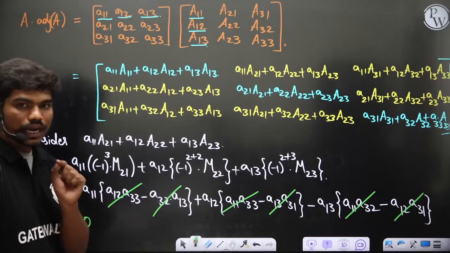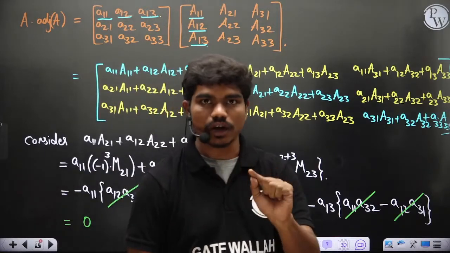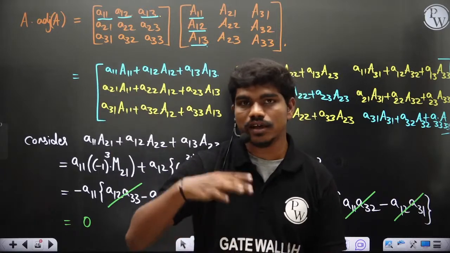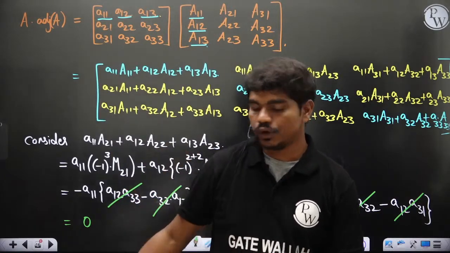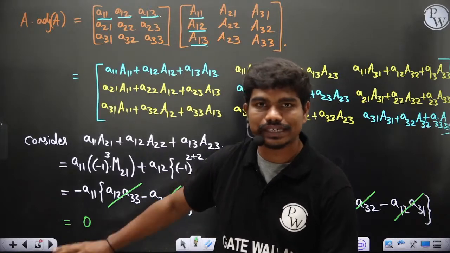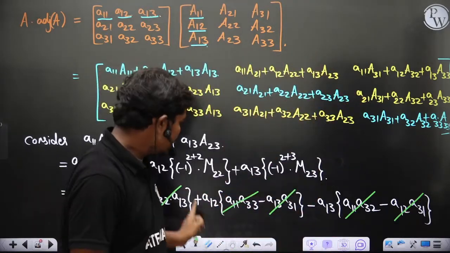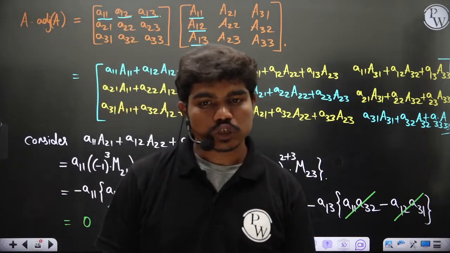So that tells you that if you multiply the elements of a row or column of a matrix with the cofactors of another row or column, not the corresponding cofactors, you will definitely end up with 0. You can do it for any row if you want. You can check any of the yellow elements, you will definitely get 0 here. Got it? Yes or no?